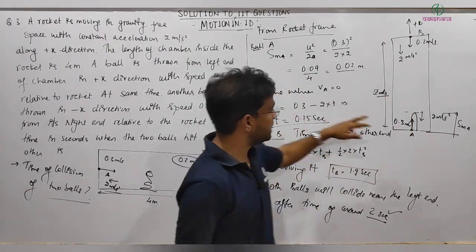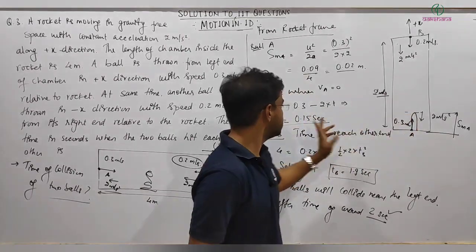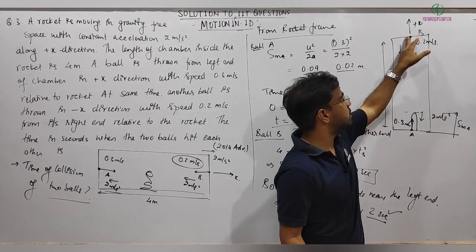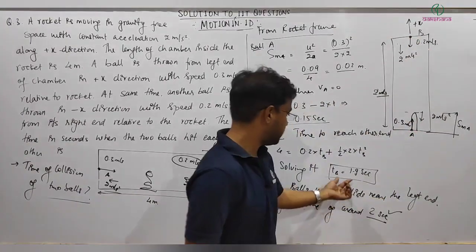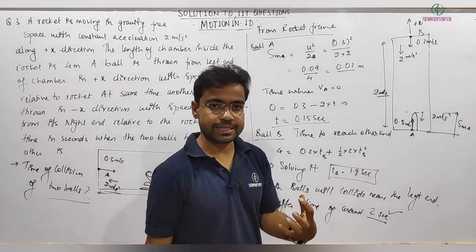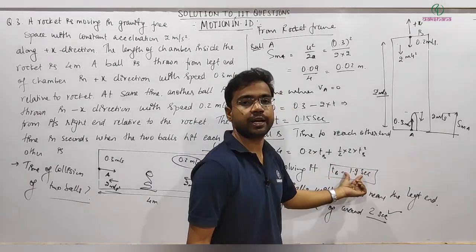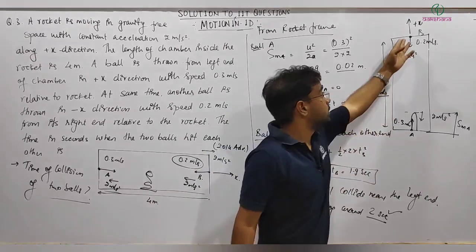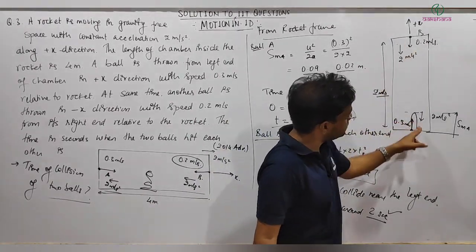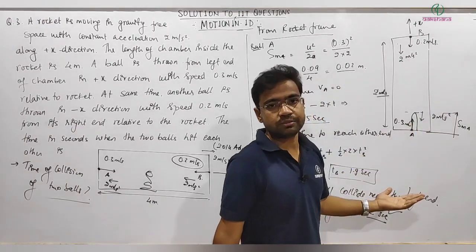Another thing is the time to travel even up to here is also very low, that is 0.15 second, and the time taken by this ball to reach this end is 1.9 second. So if collision is taking place, then it will be taking around this time, is it? Because this ball is traveling very little distance, and when this ball reaches almost near this end, only then the collision will happen.